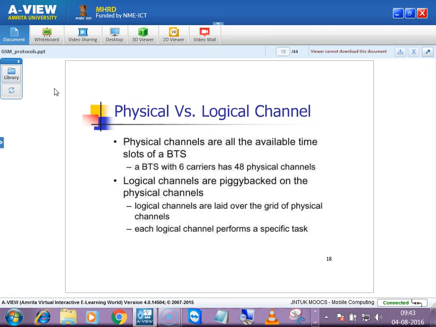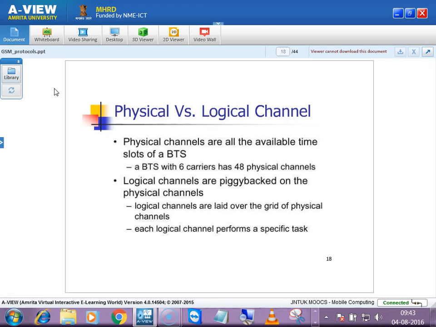So that is called a broadcast message. When it is common to all of them, it will come under common. This control information, since it is common, will be called common control. And if it is dedicated, if it is a data thing, it will come under traffic. If it is common to all users, it is called a common traffic channel. If it is dedicated, then it is called a dedicated traffic channel.